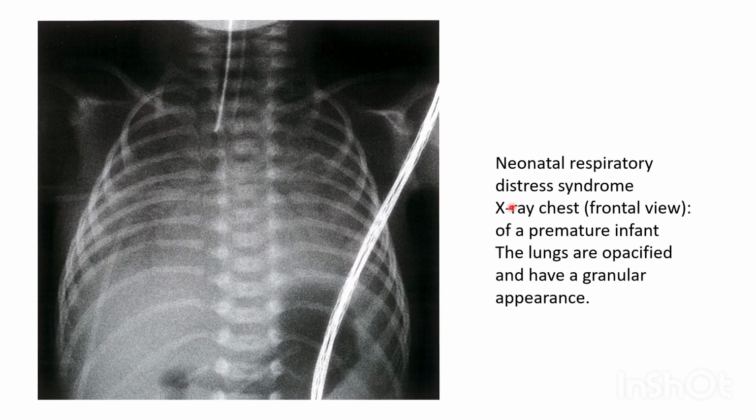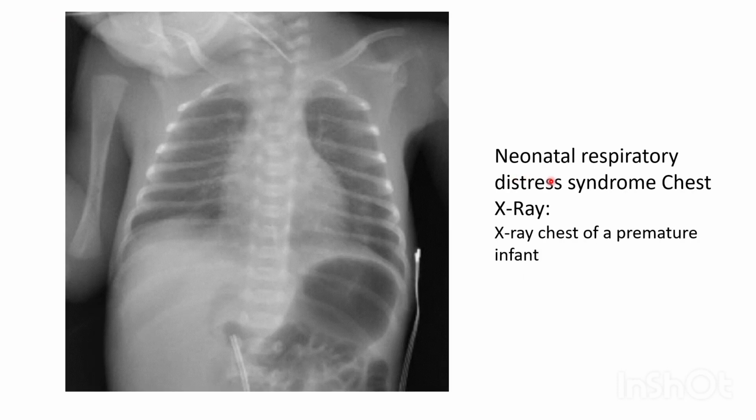Neonatal respiratory distress syndrome, X-ray chest, frontal view of a premature infant. The lungs are opacified and have a granular appearance. As surfactant deficiency is in the whole lung, there are diffuse reticulogranular or ground glass densities or opacities in both lobes of the lung.